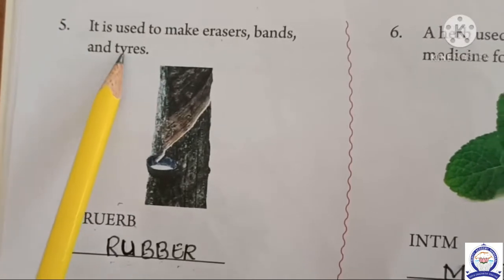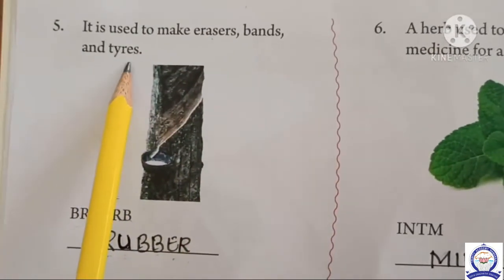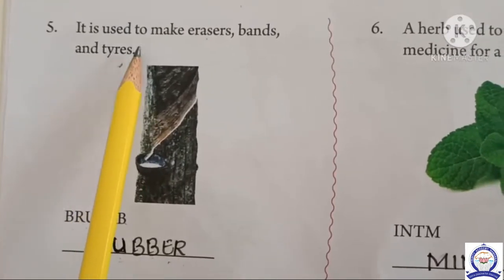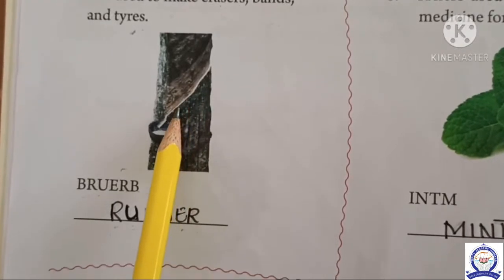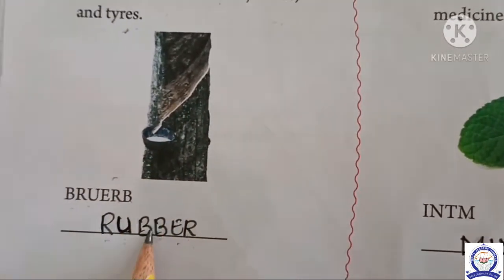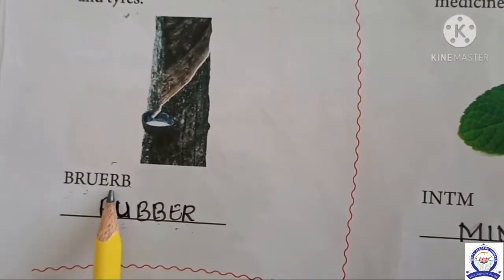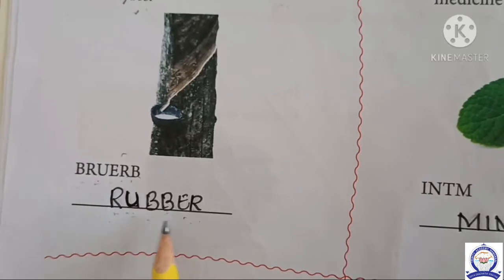Fifth one, it is used to make erasers, bands and tires. See here, what is this? This is rubber. B-R-U-E-R-B. R-U-B-B-E-R, rubber.